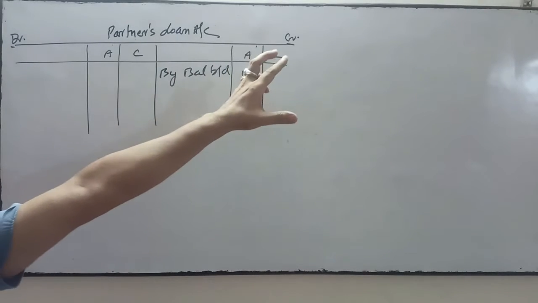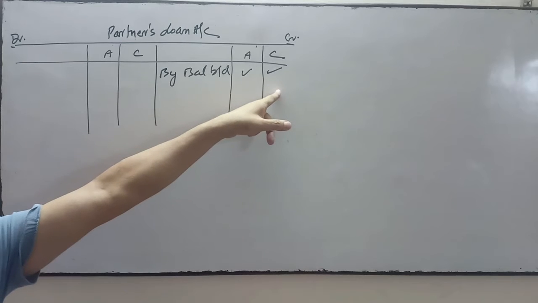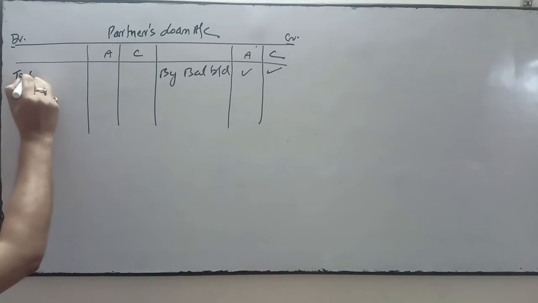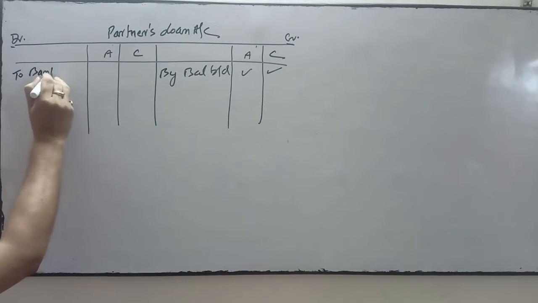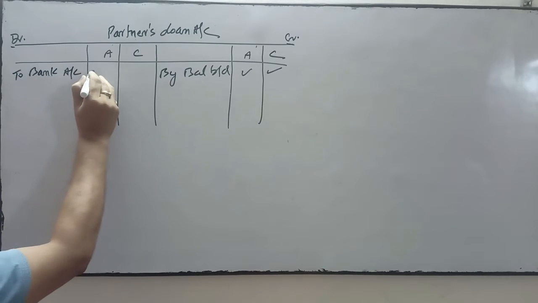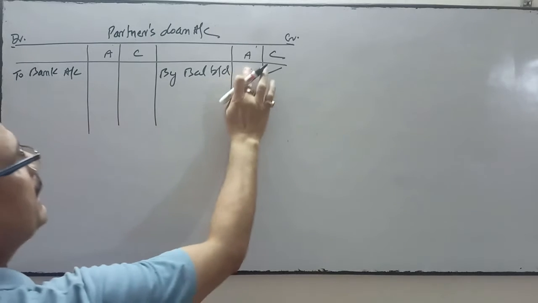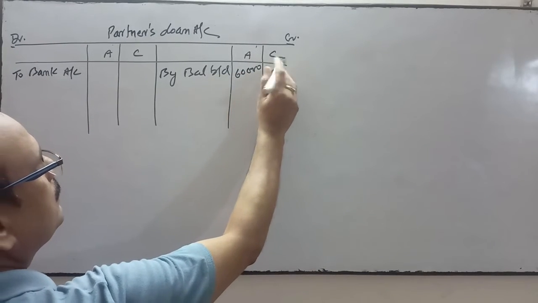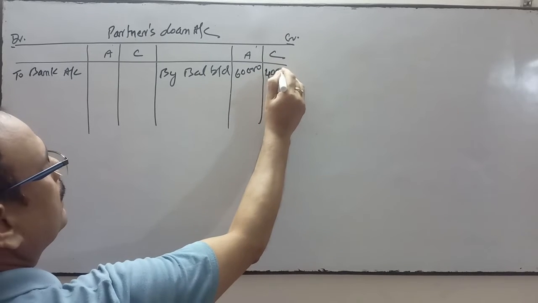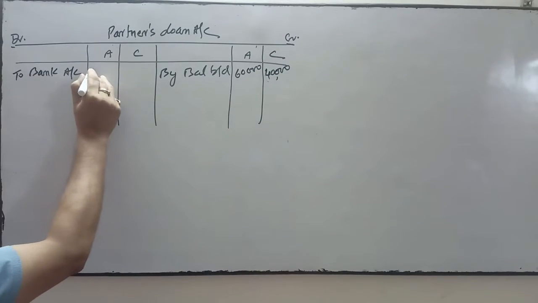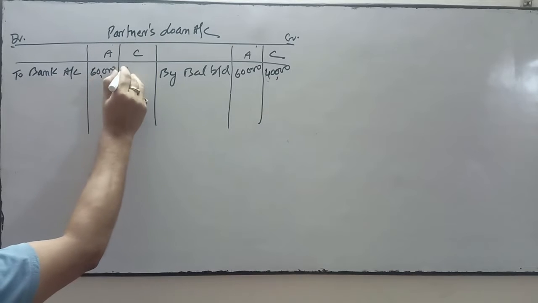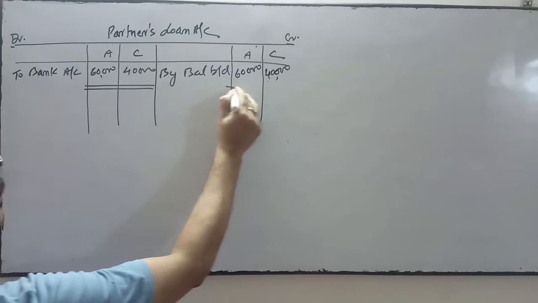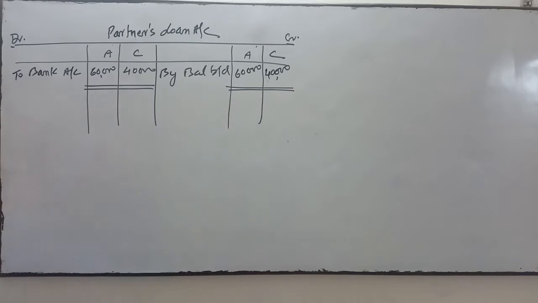This side, you take this figure from the balance sheet liability side, and on this side you do the payment of the loan to bank account. Suppose the loan is 60,000 and 40,000. Then you do the payment to bank account, 60,000 and 40,000, and close this one. The loan account will be closed.